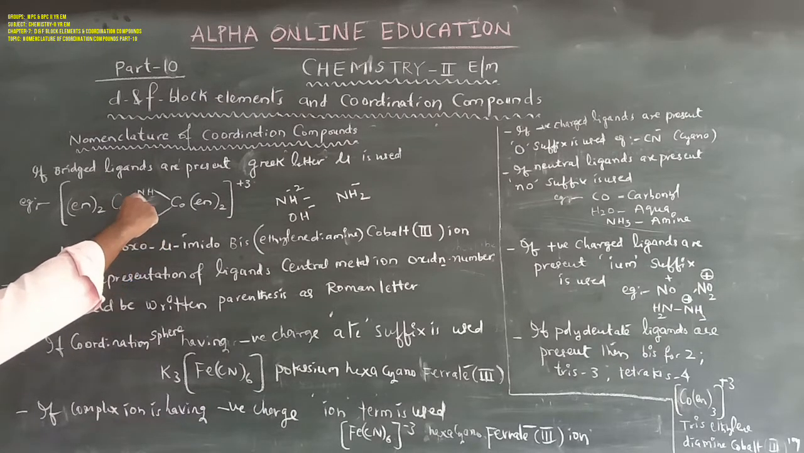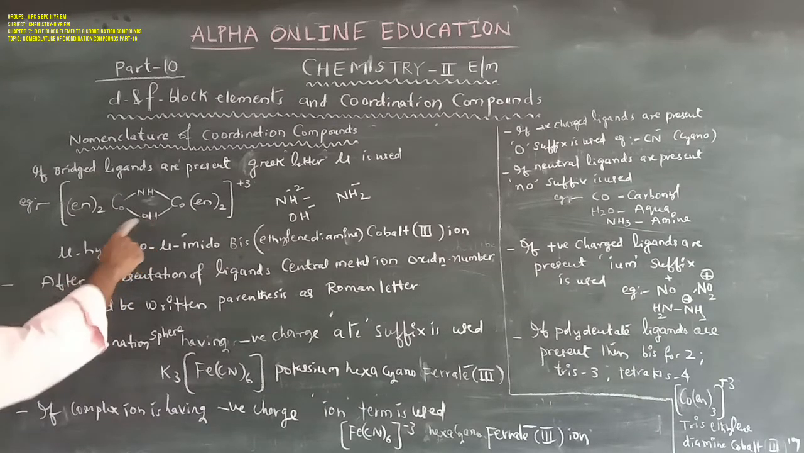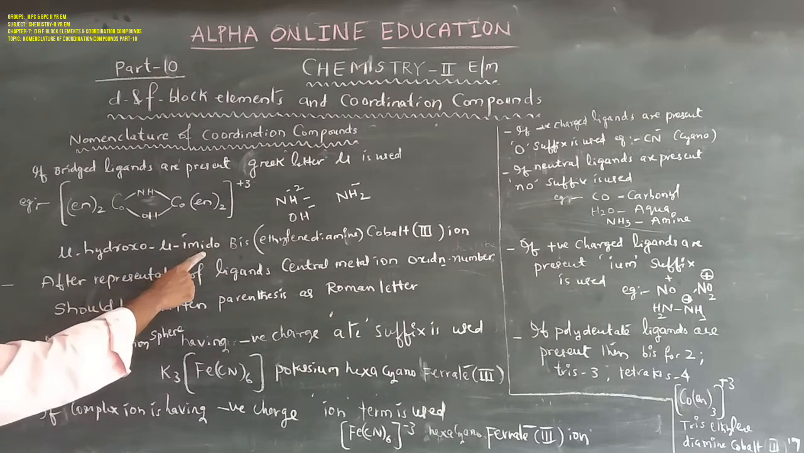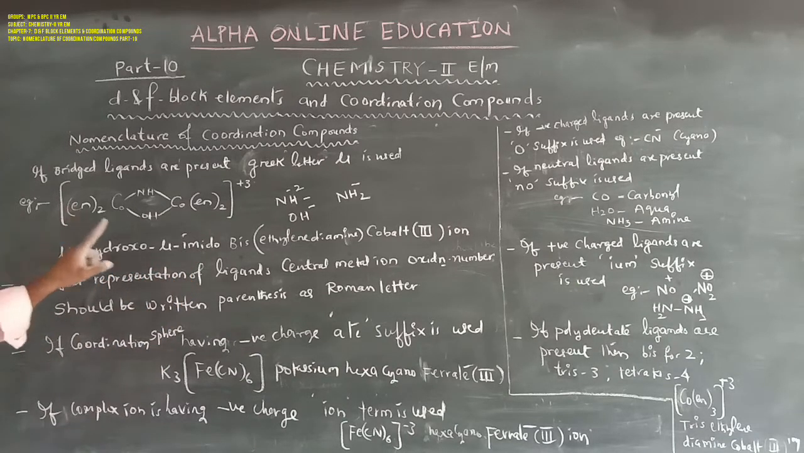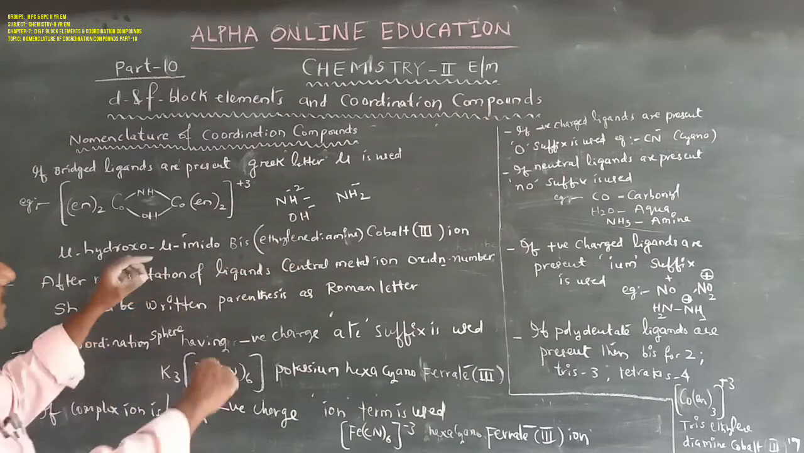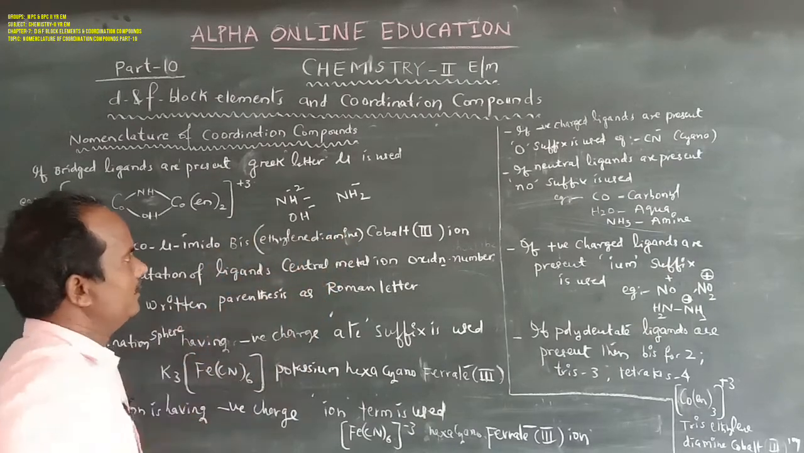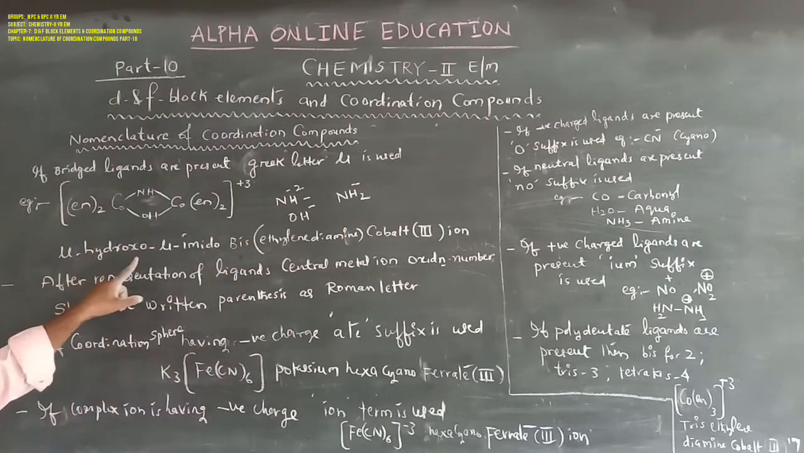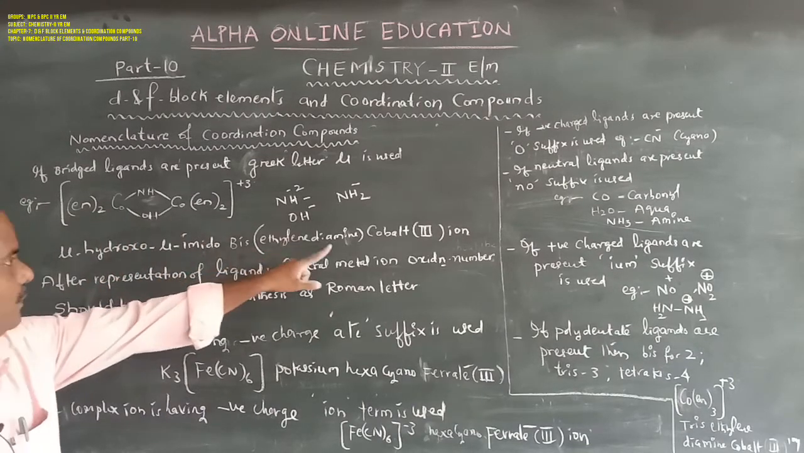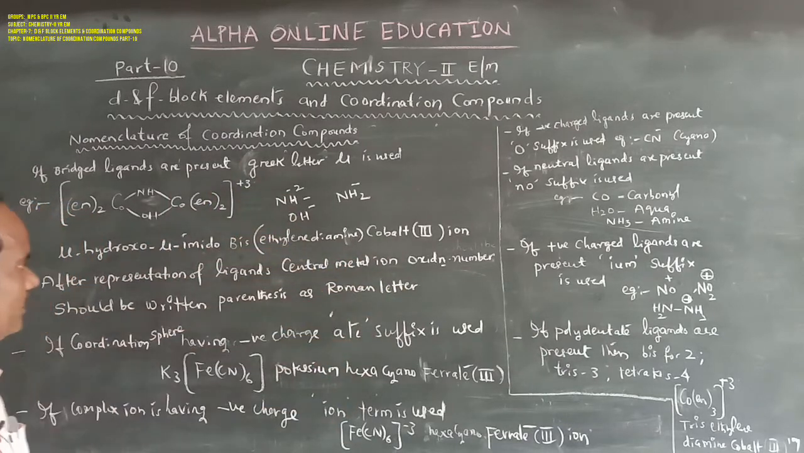According to alphabetical order, hydroxo must be first, then mu-hydroxo, mu-imido, then the next one, bis(ethylenediamine). Ethylenediamine is a polydentate ligand in general. After writing the bis, it can be written in brackets. Then mu-hydroxo, mu-imido, bis(ethylenediamine), then cobalt(III) ion, cobalt(III) ion.